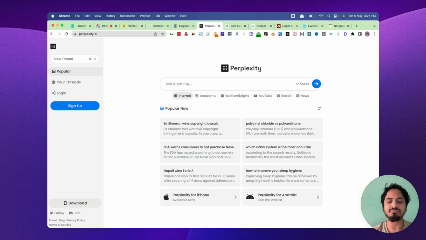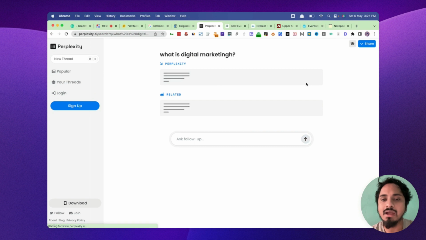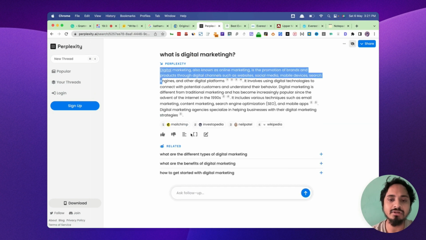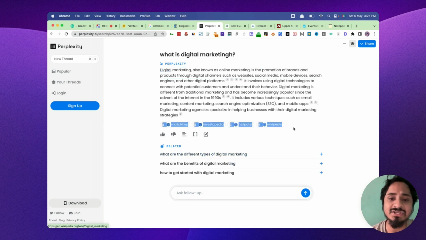Okay, let's see, what is digital marketing. Okay, I will type that. So it gives the output here. Also, it gives us related information as well as citations. So this is great, guys. It gives the citation so that if you want to include some high authority sites, we can easily do that.